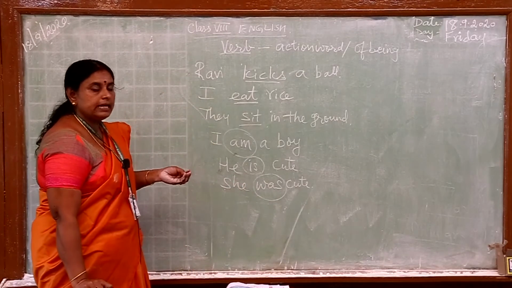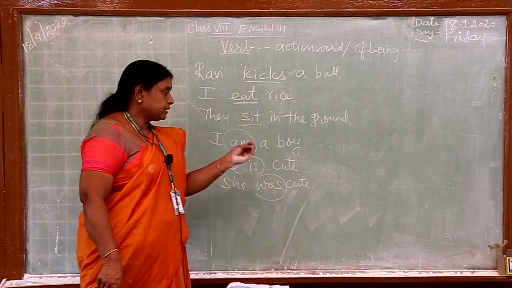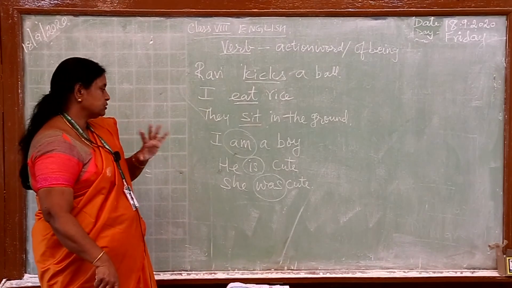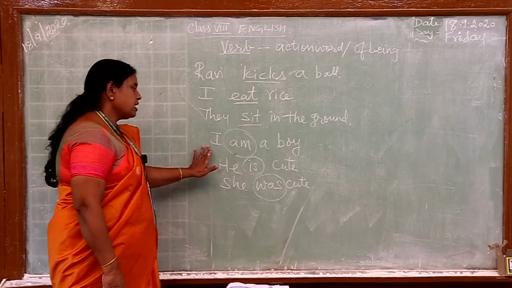So, the verb not only tells about that being or whatever it is, but it also talks about the tense in the sentence. That you should understand. So, he is cute, she was cute. I am a boy.